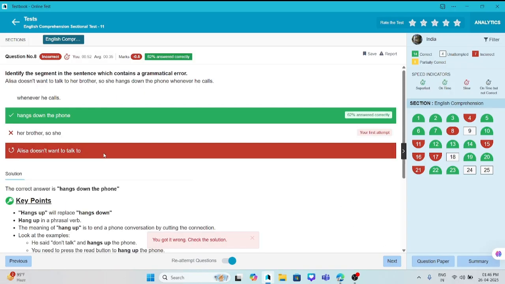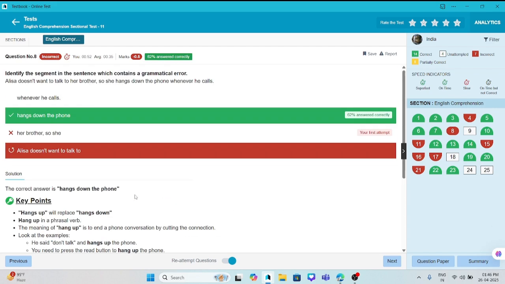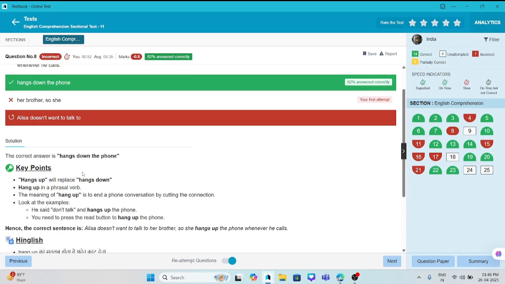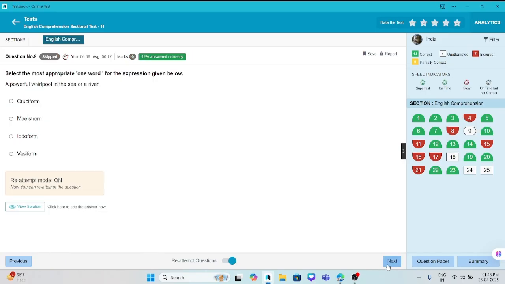Alyssa doesn't want to. No, hangs down the phone. What should it be? Hangs down is replaced with hang up. Hang up means to end a phone conversation by cutting the connection. So here Alyssa doesn't want to talk to his brother, so he hangs up the call.